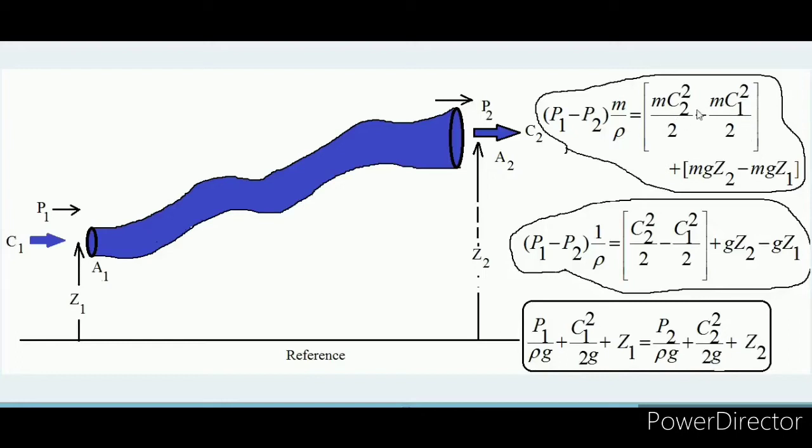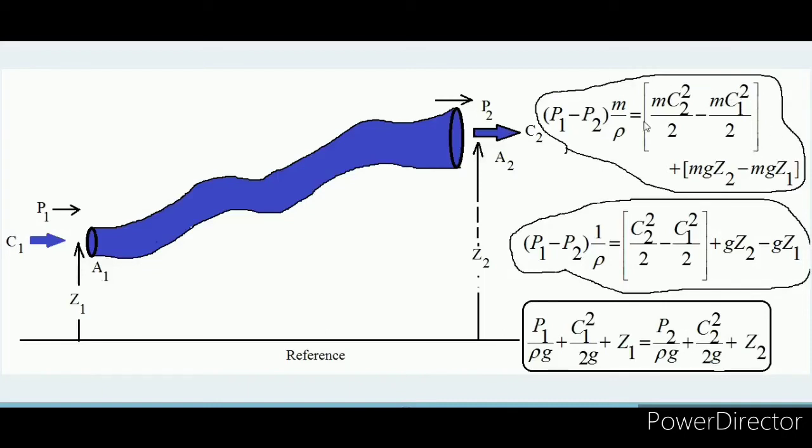Now this kinetic energy increment is due to this work done itself, because energy is conserved. Similarly, this exit end is at height z2 and this inlet end is at height z1, so there is a change in potential energy also, and that change in potential energy equals how much? m g z2 minus m g z1.